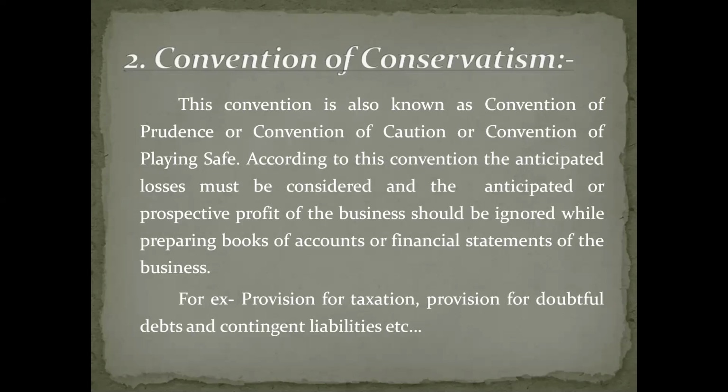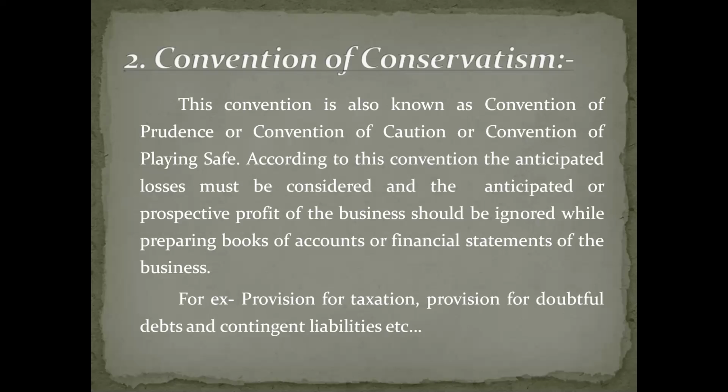Okay, what is the meaning of conservatism? Conservatism is nothing but we should take some precautions, some cautions. Understood? That is called conservatism. It is also called the convention of prudence. Convention of prudence is nothing but safe. We should take some precautions. We should try to be safe. It is also known as the safe principle of accounting.